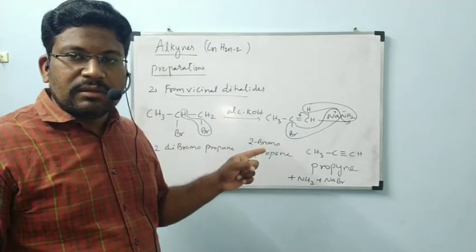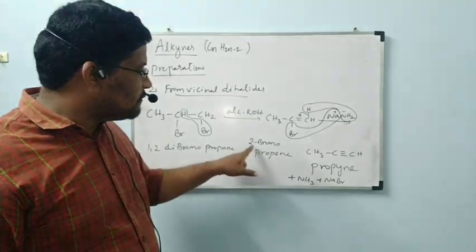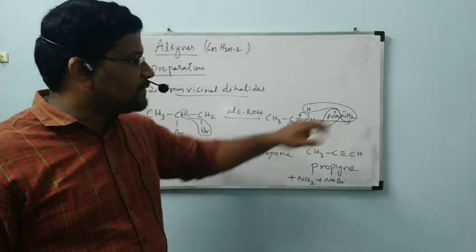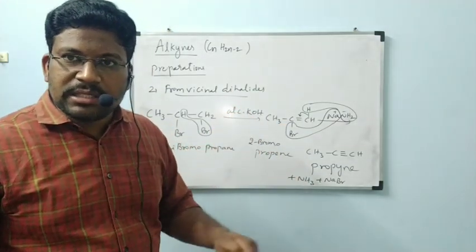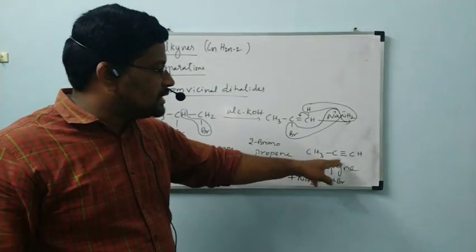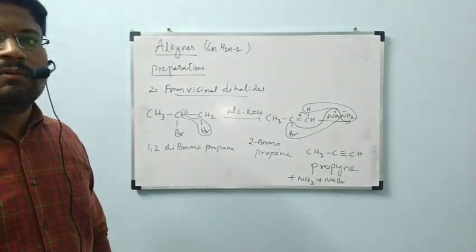This is an alkene, 2-bromopropene, which reacts with NaNH2, removing ammonia and NaBr to form CH3C≡CH, propyne. The alkyne is finally formed.